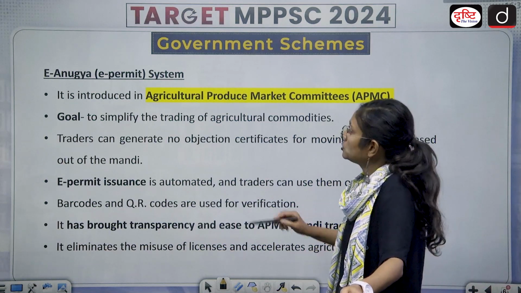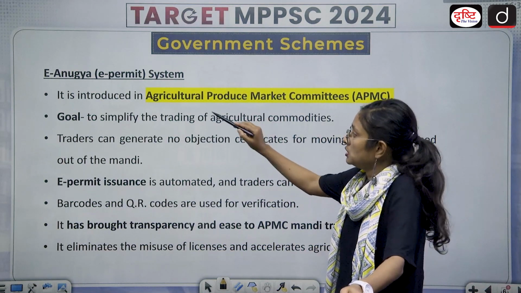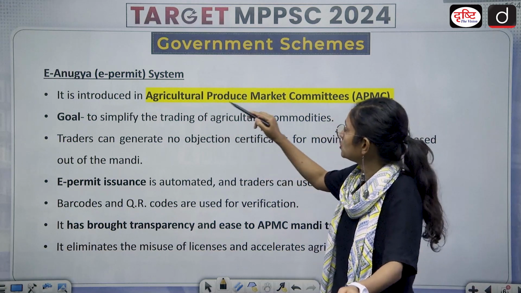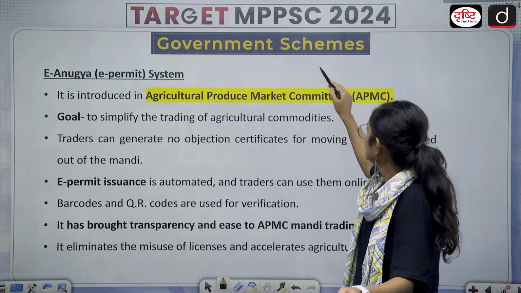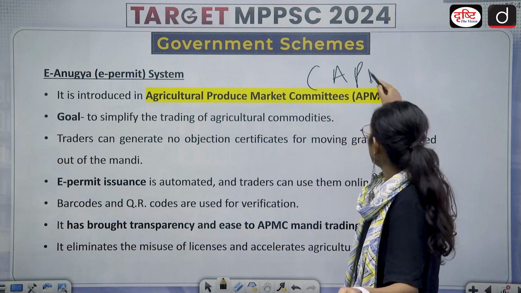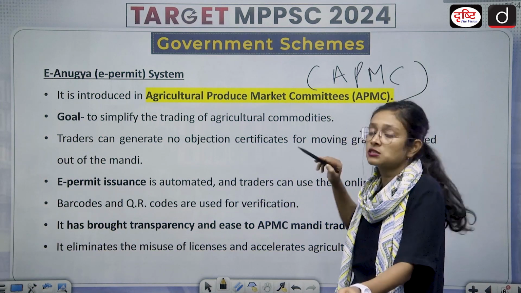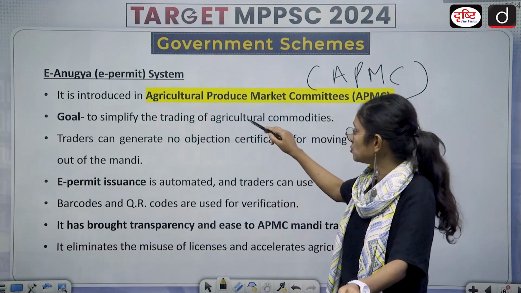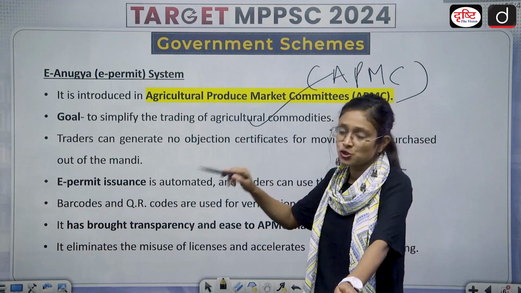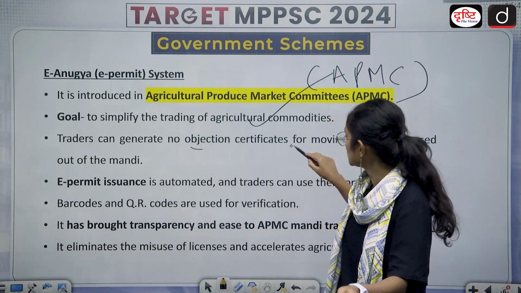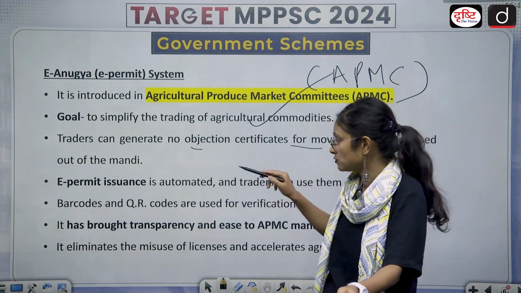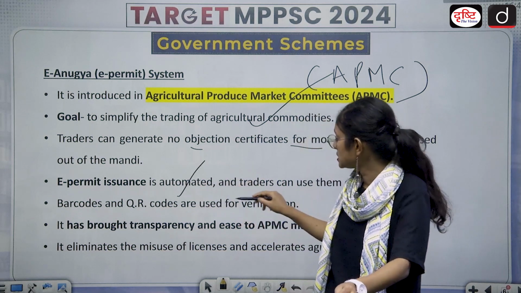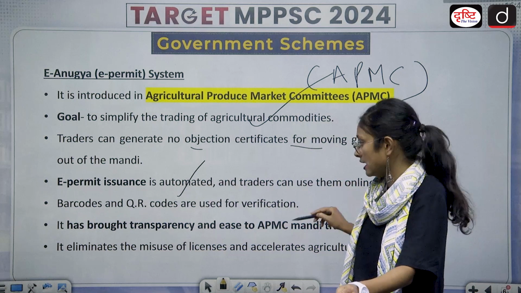Then we come to the e-Anugya, e-permit system. It is introduced in the Agriculture Produce Market Committee, which is APMC. What is the goal? Its goal is to simplify the trading of agricultural commodities. Traders can generate no objection certificates for moving grains purchased out of the mandi. E-permit issuance is automated and traders can use them online.